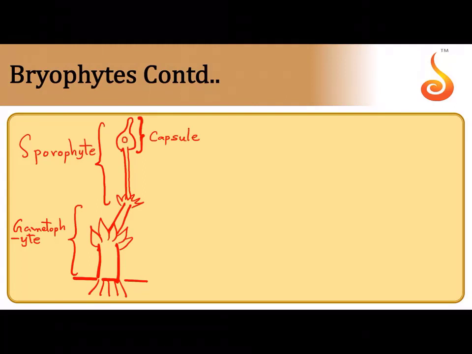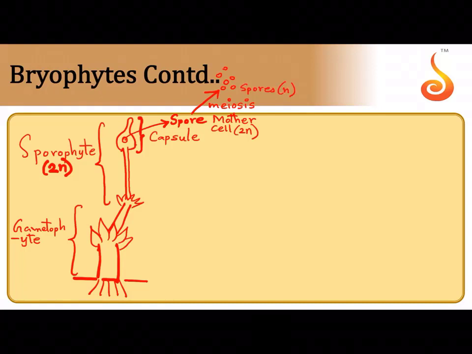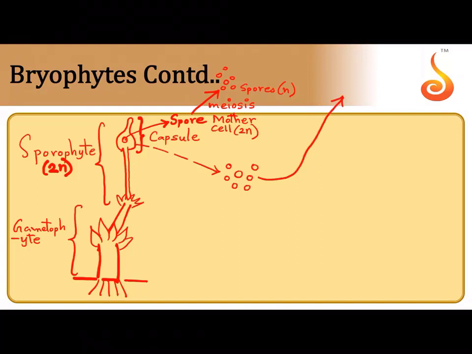In this you can see there are cells. Now this cell that is present inside the capsule is called a spore mother cell. Remember, the sporophyte is diploid because it came from a zygote. The spore mother cell is diploid. It now undergoes meiosis inside to produce haploid spores. Why haploid? Because it is undergoing meiosis. So these haploid spores coming out of the capsule, can you guess what they will become?